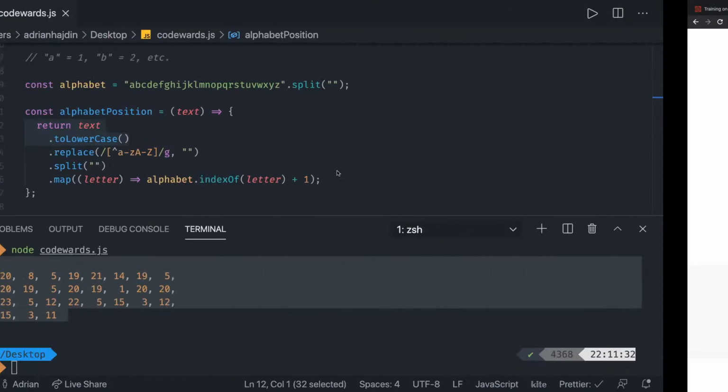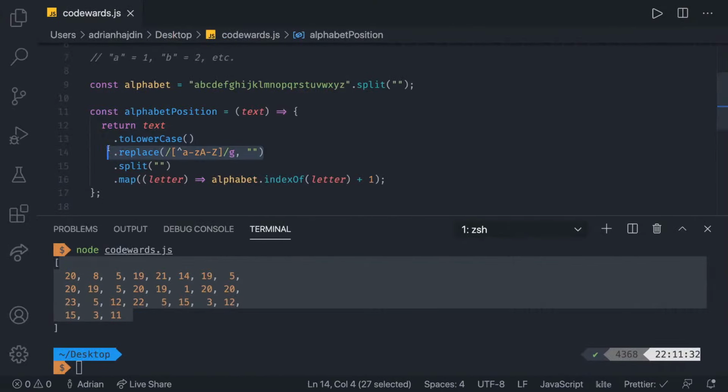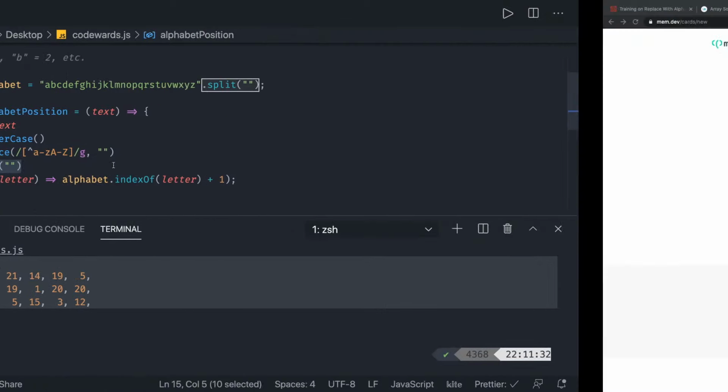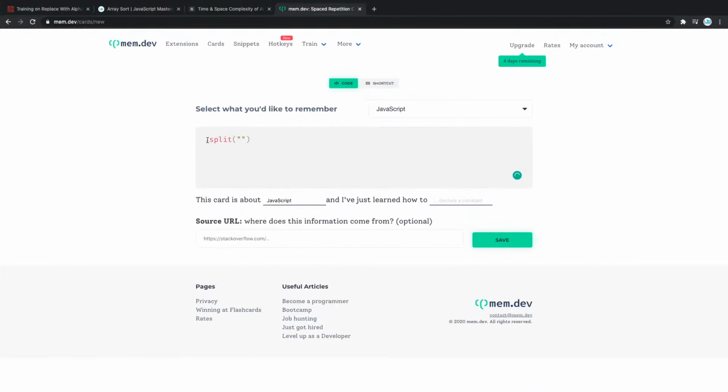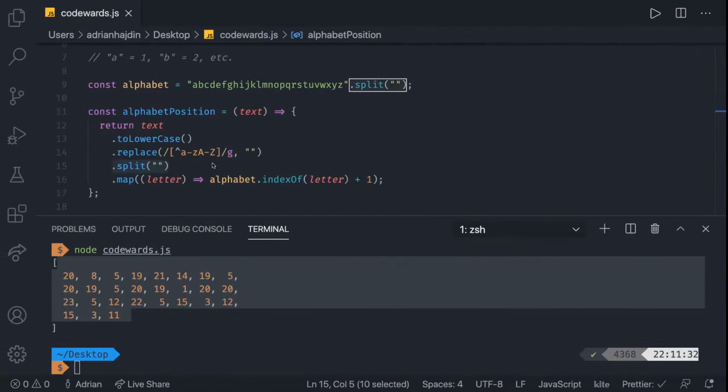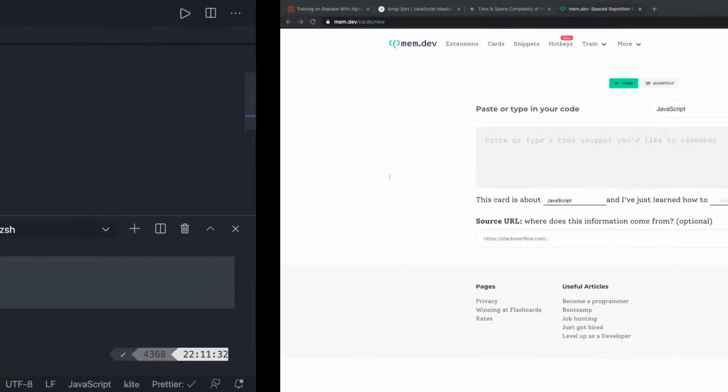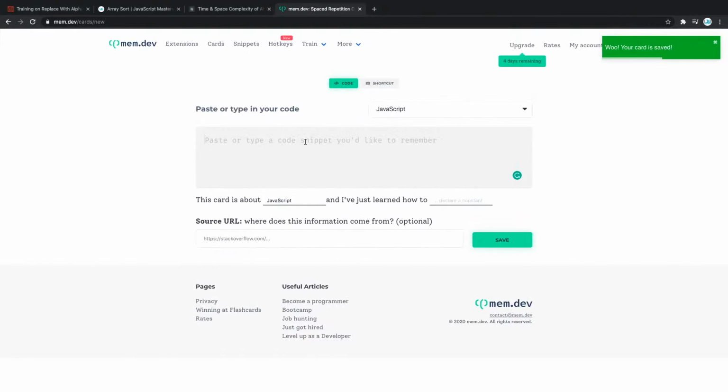We save it, and that's it. Our card is saved. Let's do a few more. Let's do a replace. So how to, or let's do a split a string. So I'm going to copy this string dot split. I'm going to highlight this one and let's save it. How to split. There we go. And let's add a few more. Let's add a map. So in this case, you can learn how to add a map. In this case, that's going to be array.map. And we're going to just paste ours. There we go. So now I'm going to save that as well.